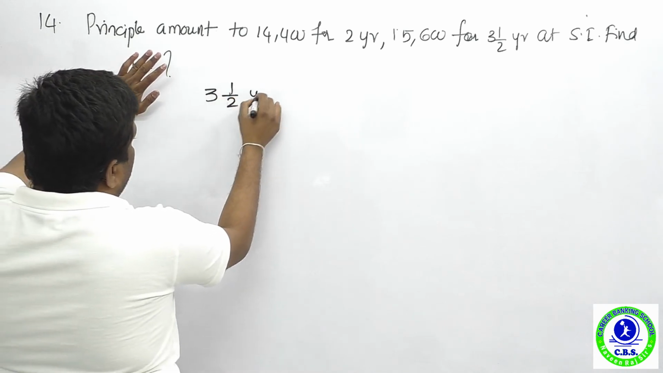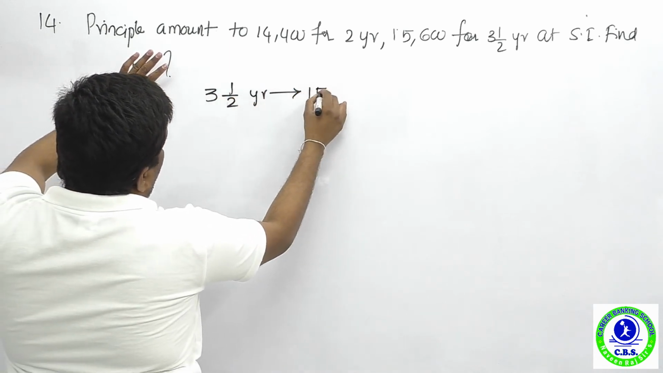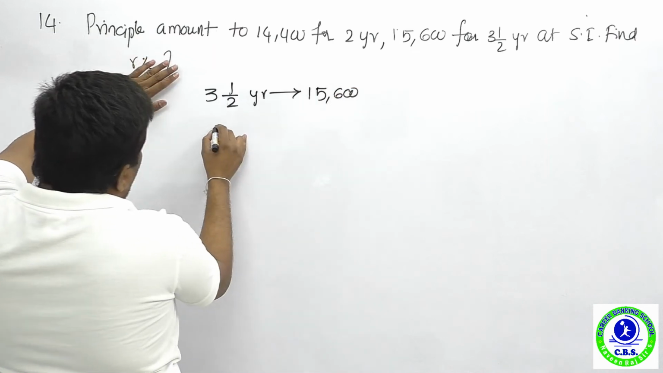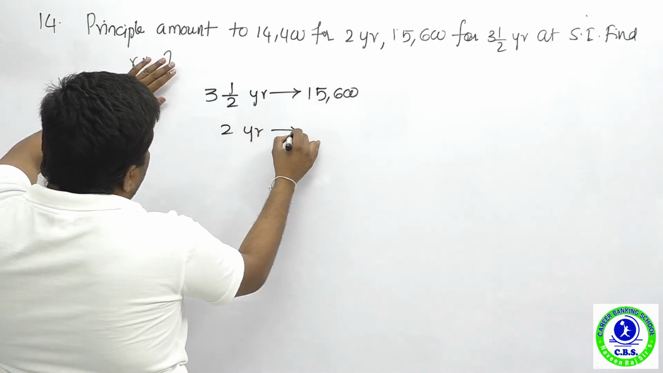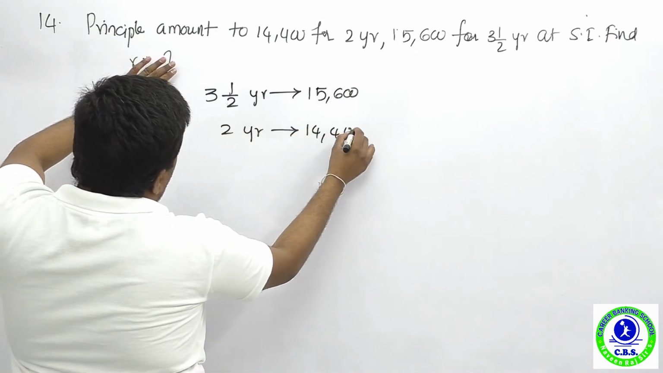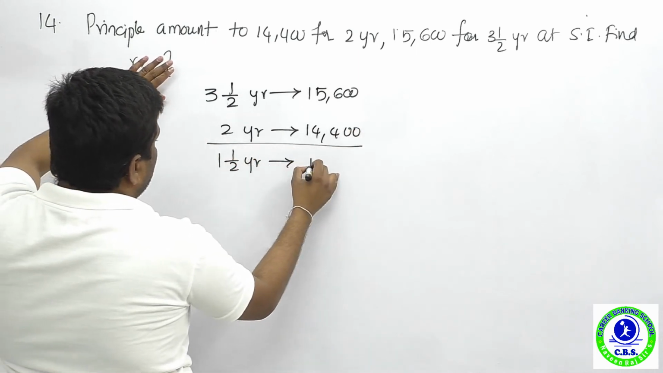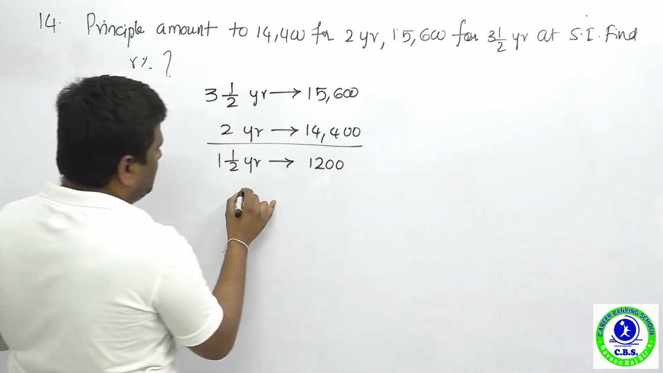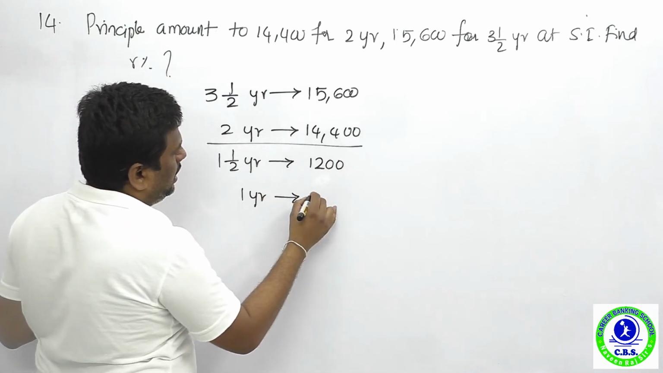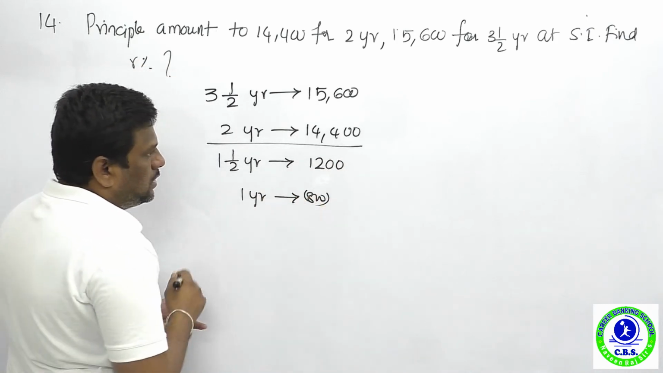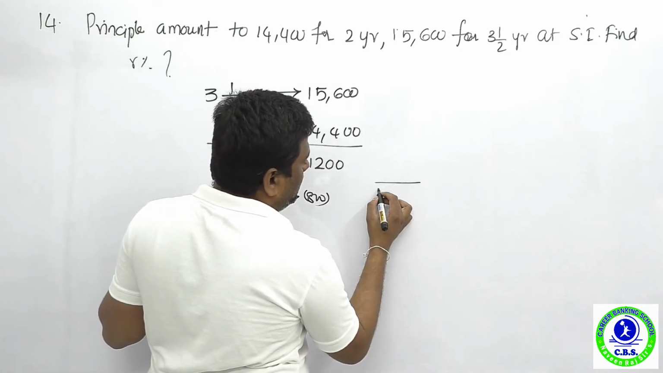Now the 3.5 years amount is how much? 15,600. Now what about 2 years? And 2 years is how much? 14,400. Now what is the gap? 1.5 year. Now 1.5 year interest is how much? 1,200. Now what is one year? One year is how much? 800 rupees. Clear? Yes. Therefore principal, rate of interest upon principal.